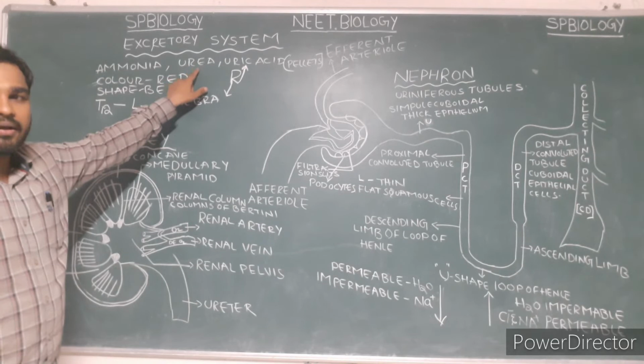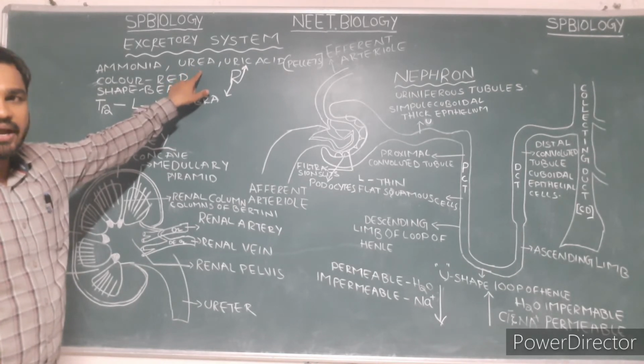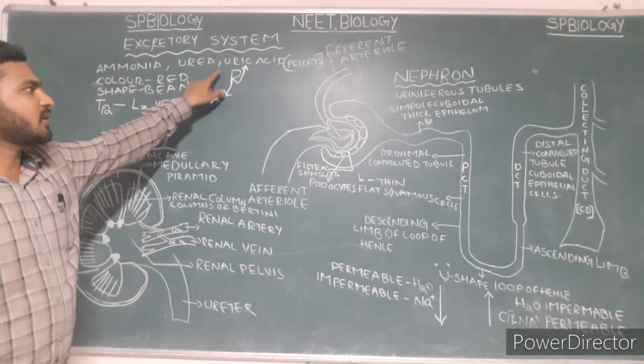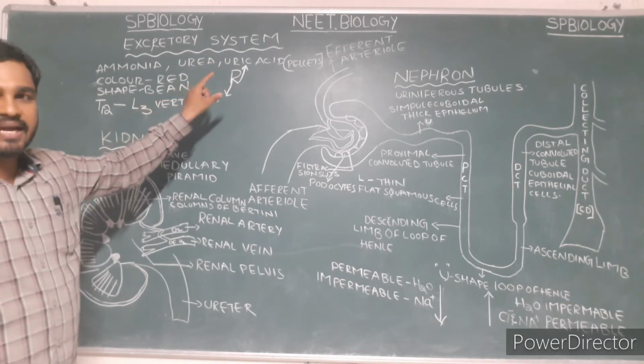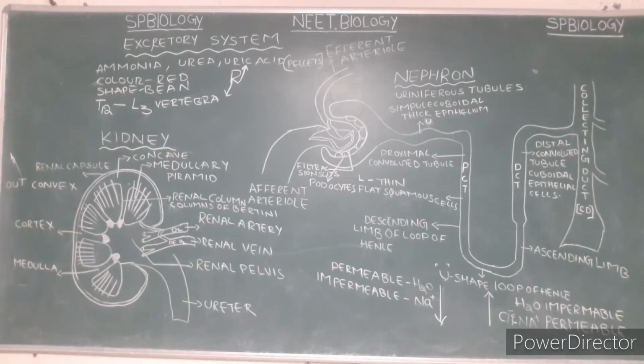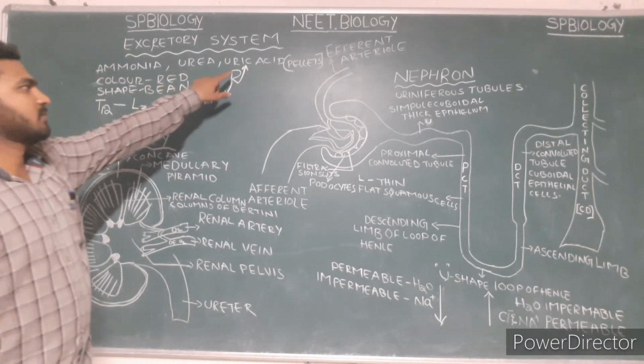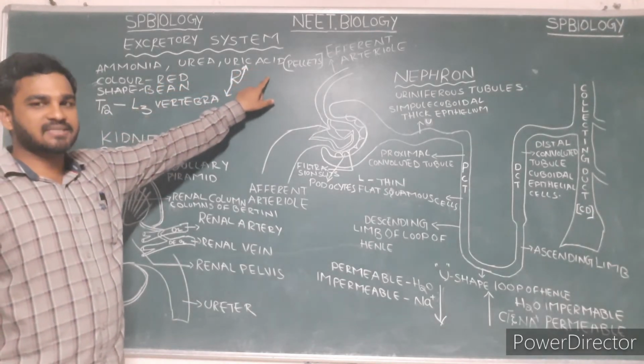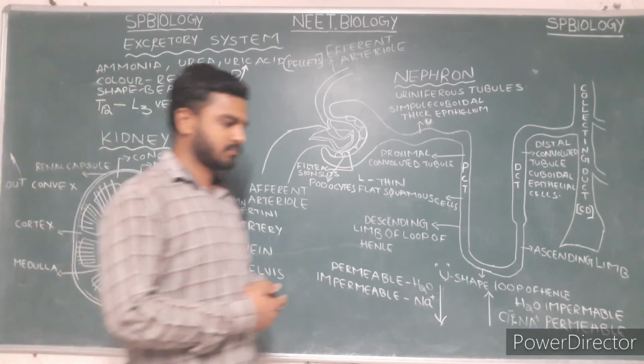Urea is excreted by some mammals and frogs, whereas uric acid is even less toxic and is released by birds, some land snails, insects, and many reptiles, which excrete the uric acid in the form of pellets.